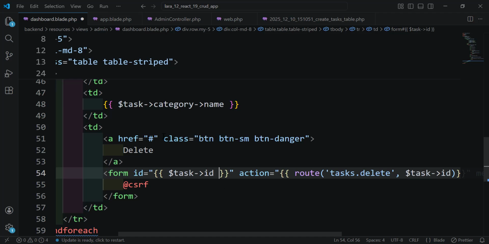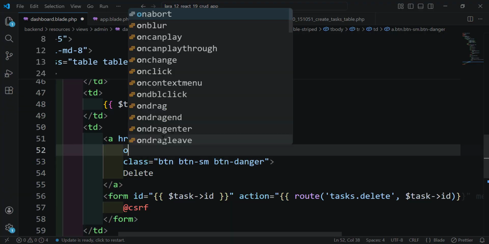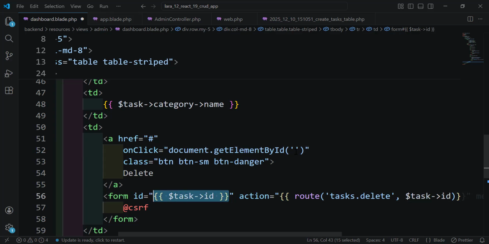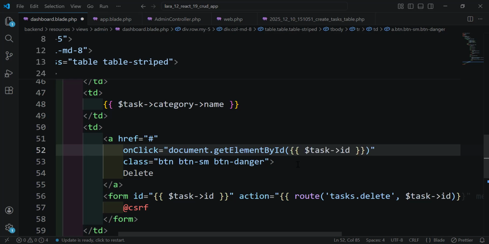And for our link that we have here, once we click on the link, we add here on click, use document.getElementById, and the ID here is we can use task ID, and we submit the form. But we need to do something.